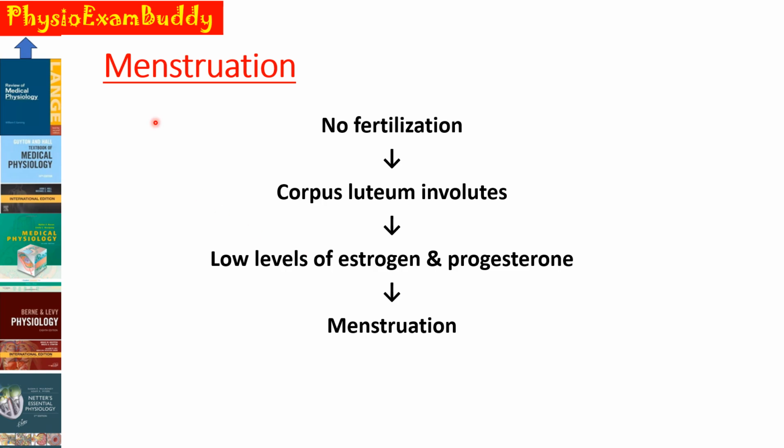Next, the secretory phase is followed by the menstruation. If there is no fertilization, as we have already seen in the ovarian stages of the menstrual cycle, the corpus luteum begins to involute. We know the corpus luteum is the source of estrogen and progesterone. When the corpus luteum involutes, the level of the estrogen and progesterone decreases. So this low level of the estrogen and progesterone is responsible for menstruation to happen.